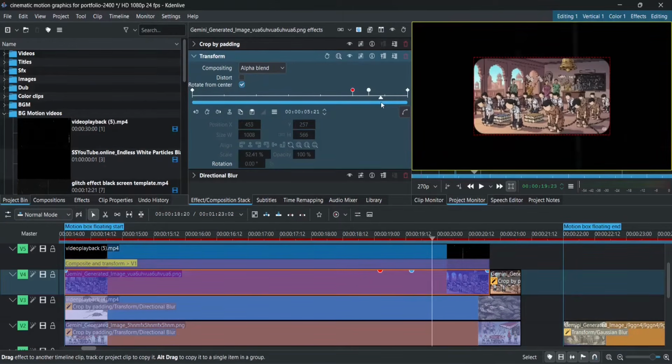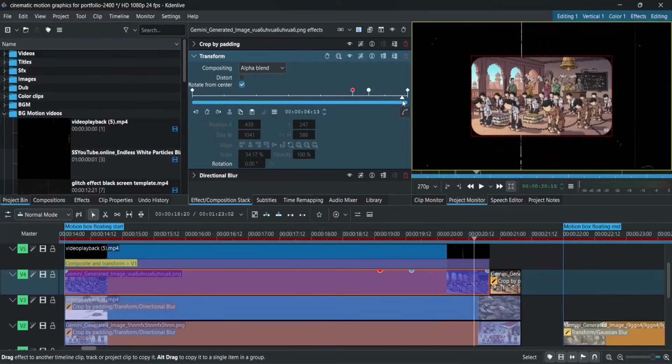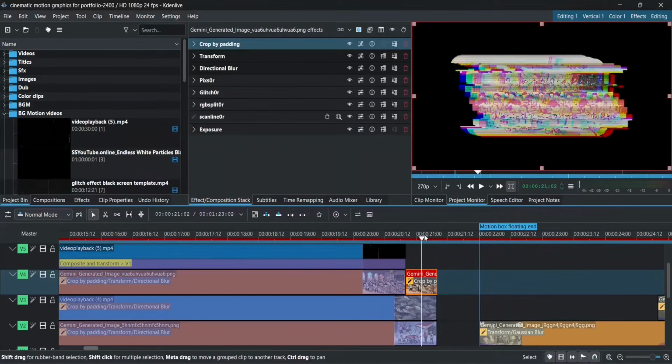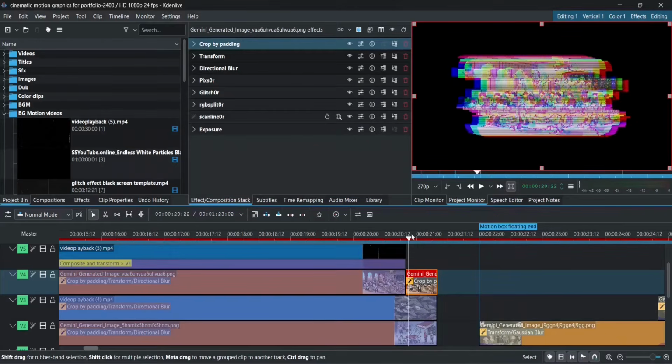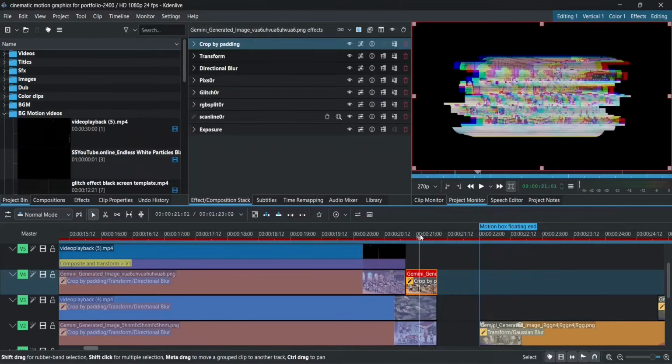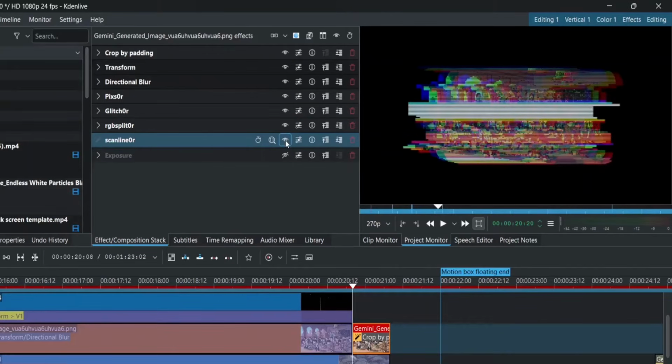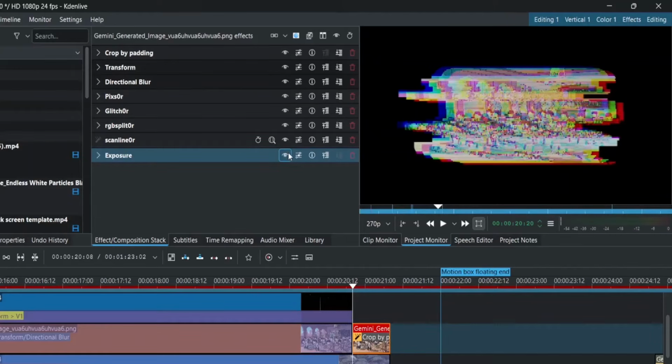In this final zoom, well, you already know how to do it. I'm not going to tell you. And this final 12-frame glitch effect where I just cut the clip 12 frames before the ending and put the same glitch effect bundle that we used for the education title clip. Yeah, pick Zeror, glitch Zeror, RGB split Zeror, scanline Zeror, and exposure, just with more intensity.